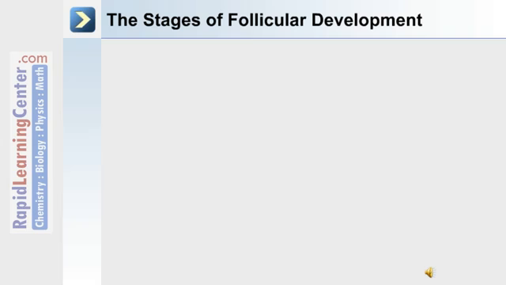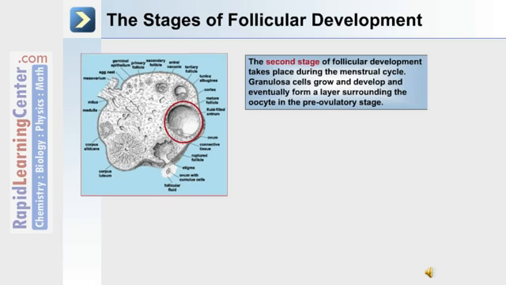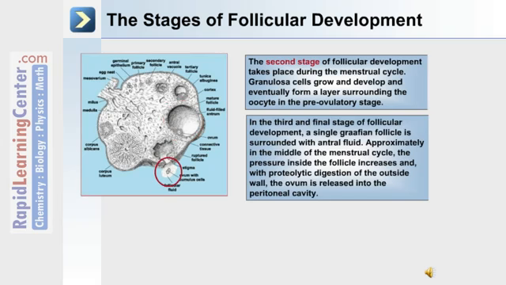Let's continue with the stages of follicular development. The second stage of follicular development takes place during the menstrual cycle. Granulosa cells grow and develop and eventually form a layer surrounding the oocyte in the pre-ovulatory stage. In the third and final stage of follicular development, a single Graafian follicle is surrounded with antral fluid.